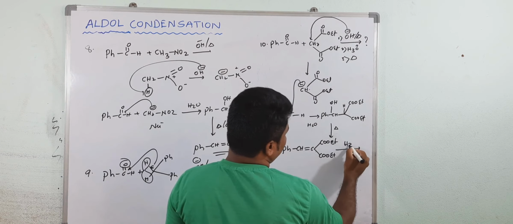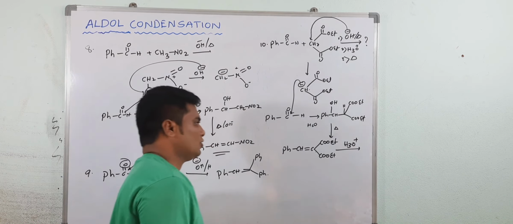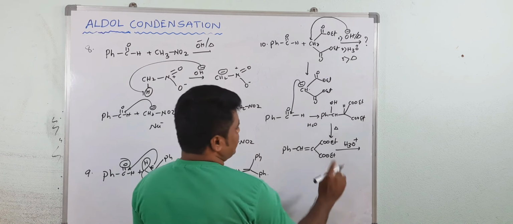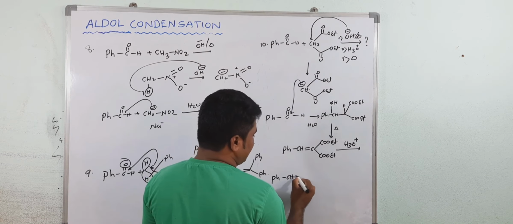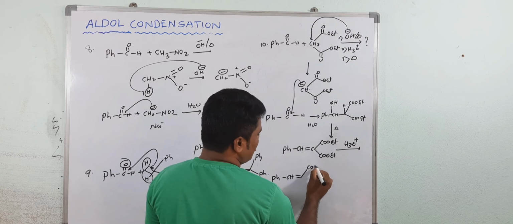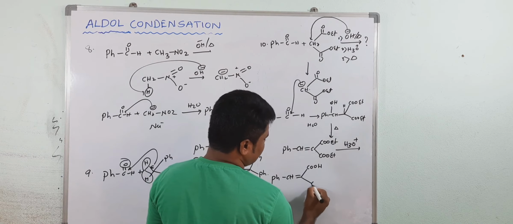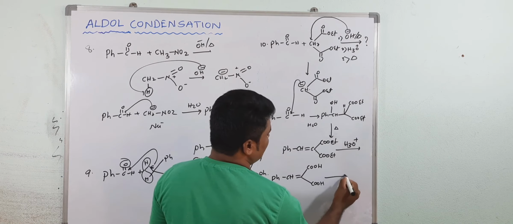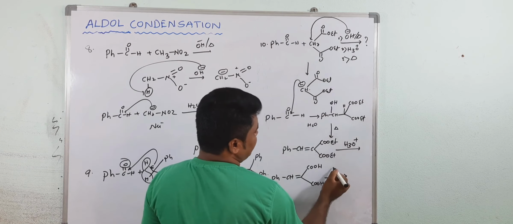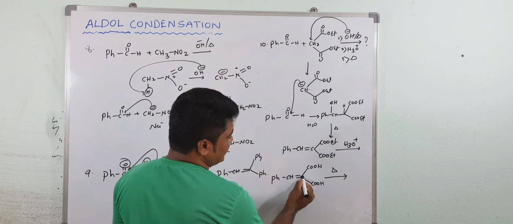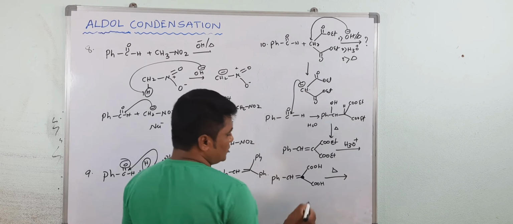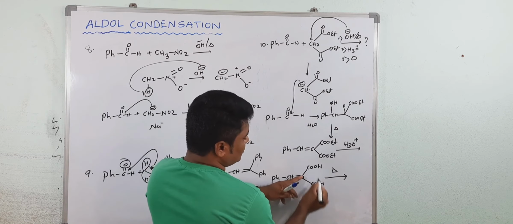Then after that, what did they give? Acid hydrolysis. So if you do the hydrolysis, ester on hydrolysis will give carboxylic acid. These are called alpha dicarboxylic acid. Then after heating, decarboxylation will take place. You know that alpha dicarboxylic acid group undergoes decarboxylation. So decarboxylation will take place.